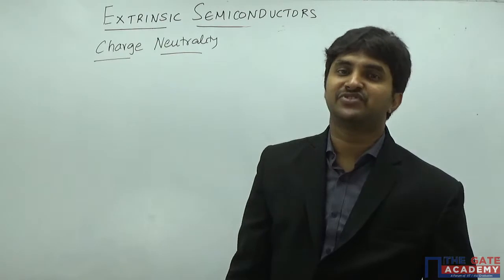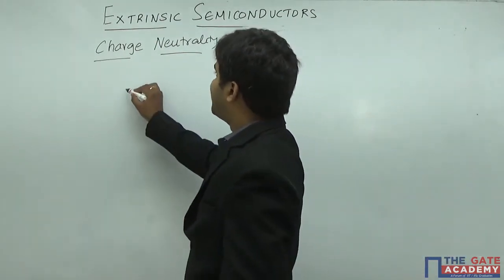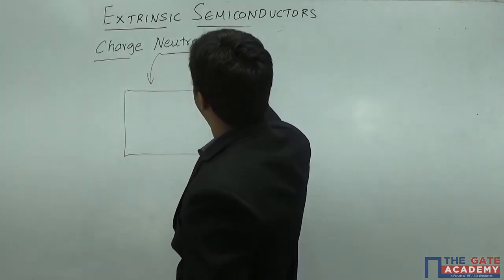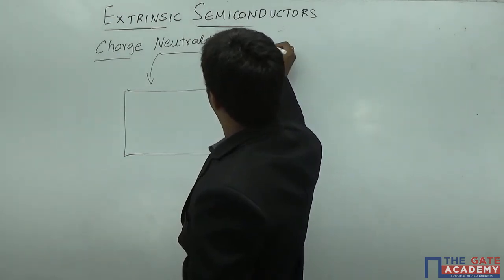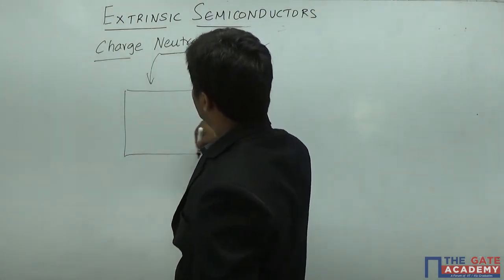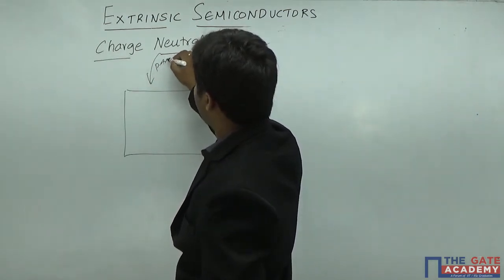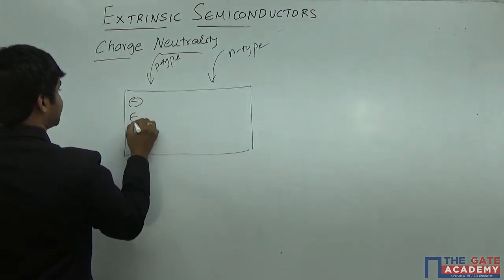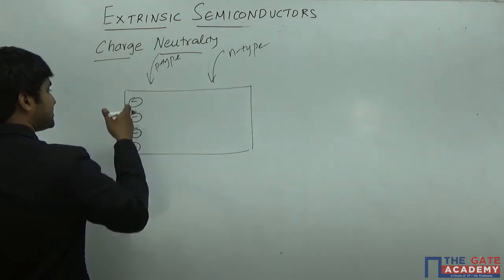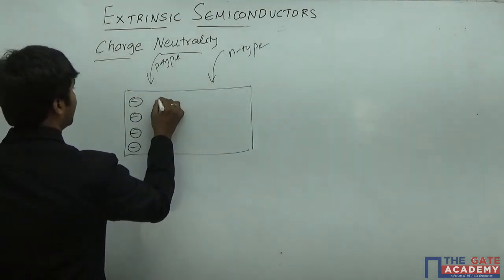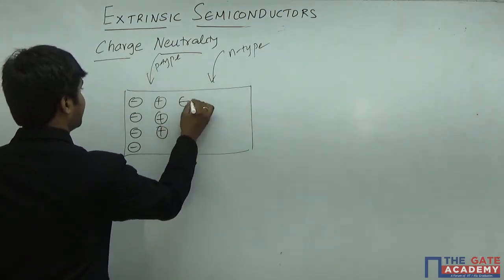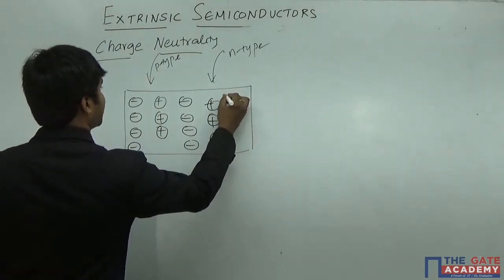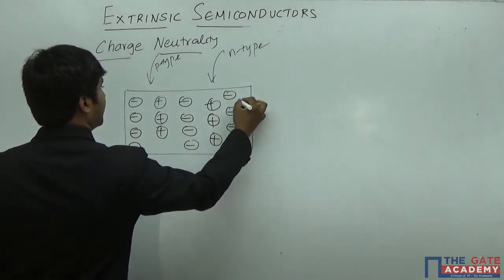In order to understand the concept of charge neutrality, a particular intrinsic silicon substrate is going to be doped with both N-type and P-type impurities. Probably after doping it is going to be something like this. Minus, minus, minus. What is the meaning of minus? Minus means negative acceptor ion. And plus, plus, plus. Minus, minus, minus. Plus, plus, plus. Again minus, minus, minus, and again plus, plus.